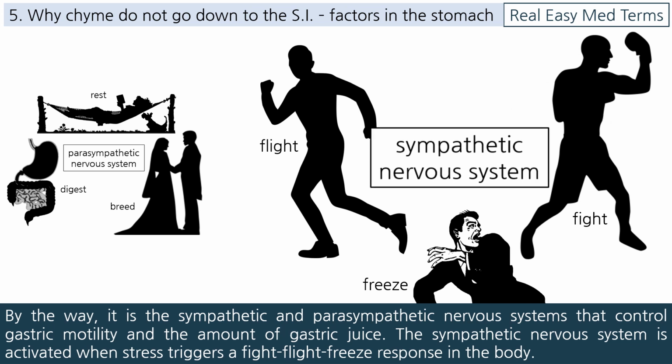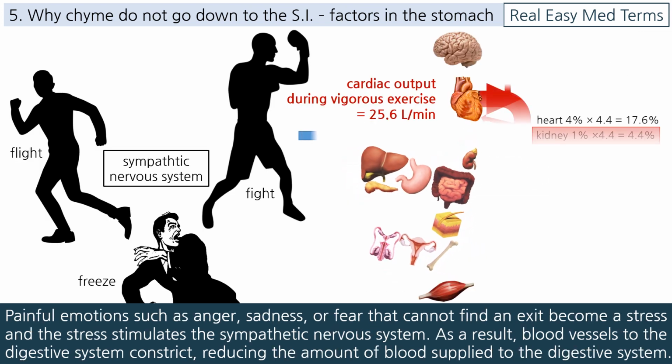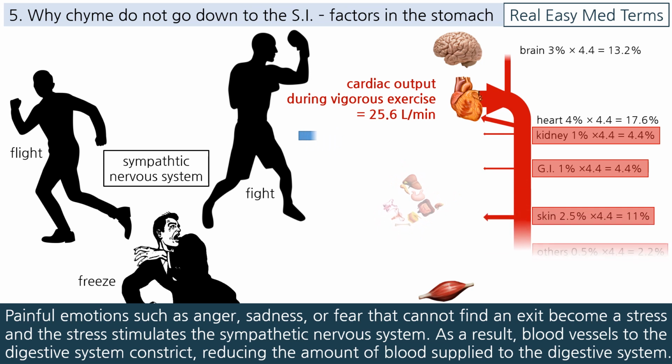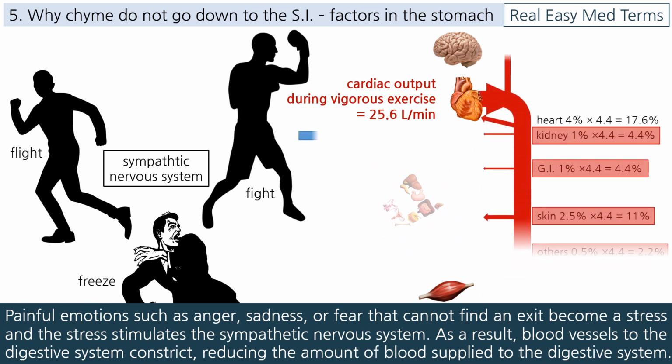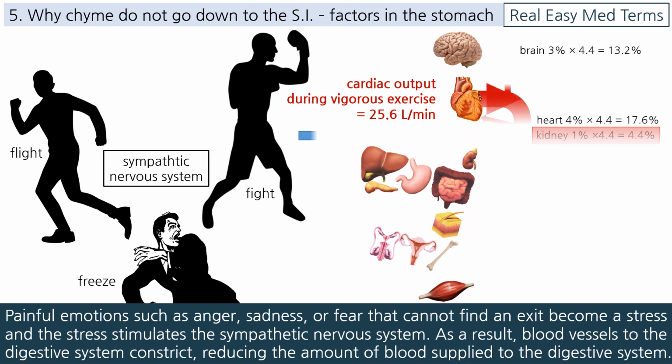By the way, it is the sympathetic and parasympathetic nervous systems that control gastric motility and the amount of gastric juice. The sympathetic nervous system is activated when stress triggers a fight-flight-freeze response in the body. Painful emotions such as anger, sadness, or fear that cannot find an exit become a stress, and the stress stimulates the sympathetic nervous system.